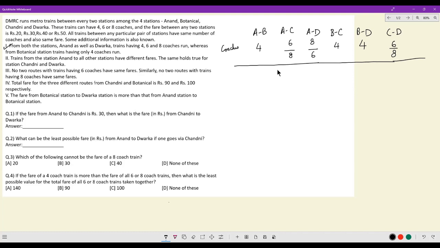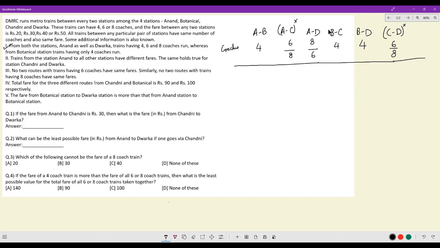No 2 routes with trains having 6 coaches have the same fare, which is to say AC and CD in case 1 will not have the same fare. Similarly, no 2 routes with trains having 8 coaches have the same fares. Or in case 2, AC and CD will not have the same fare, which is another way of saying, forget the 6 coaches and 8 coaches storyline. I know AC will not be same as CD. Their fares, AC and CD fares will not be the same.